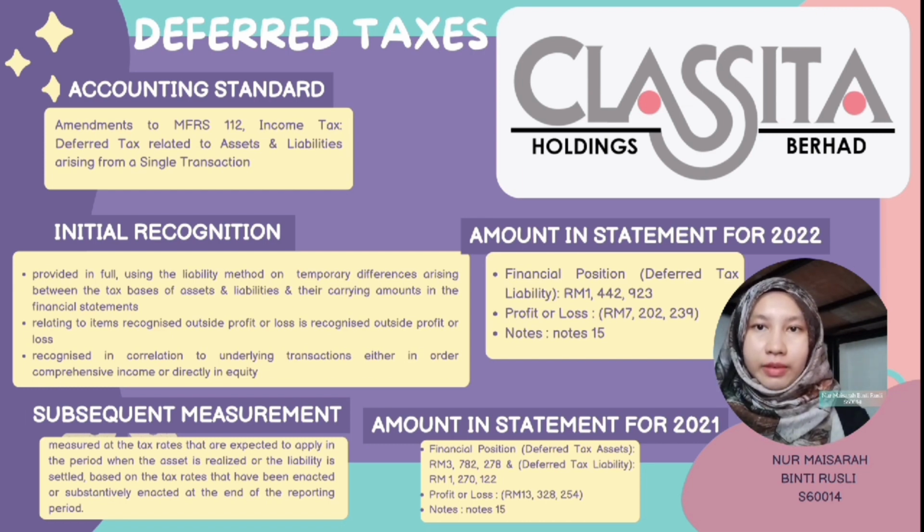Next, their deferred tax liability amount in the Statement of Financial Position 2022 is RM1442923 and in the Statement of Profit or Loss is negative RM720239, which is referred to in Note 15 in their annual report, while their amounts of deferred tax assets and liability in the Statement of Financial Position 2021 respectively are RM3782278 and RM1270122, and the amount in the Statement of Profit or Loss is negative RM133285254, which is also referred to in Note 15.